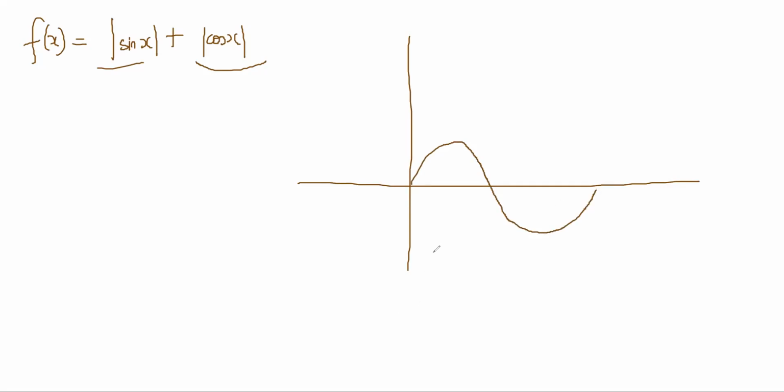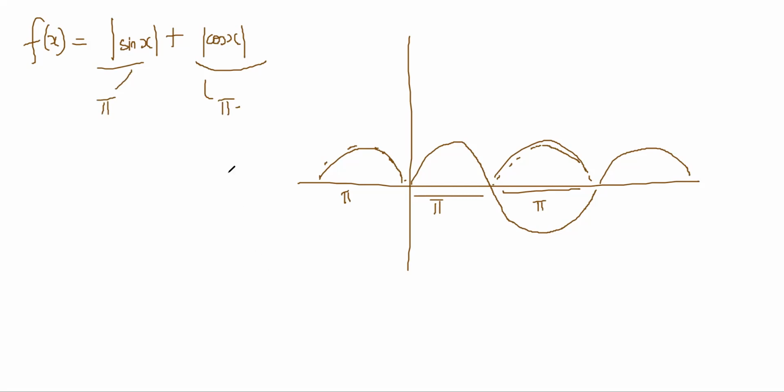Mod sin x will be just a reflection of this. It will be like this, right? So notice that the mod sin x graph will just be a repetition after each pi, right? After each pi value, it is going to be the same graph. So the period of mod sin x is pi and the period of this is pi.